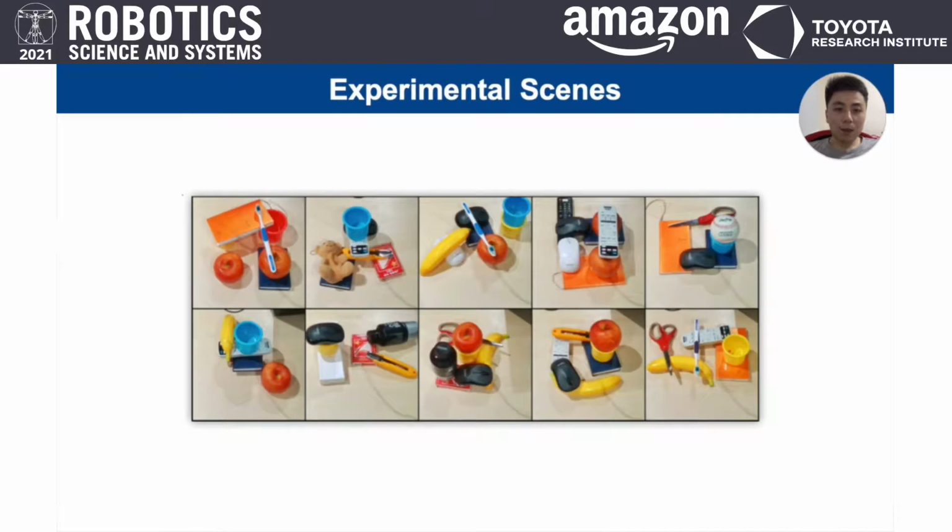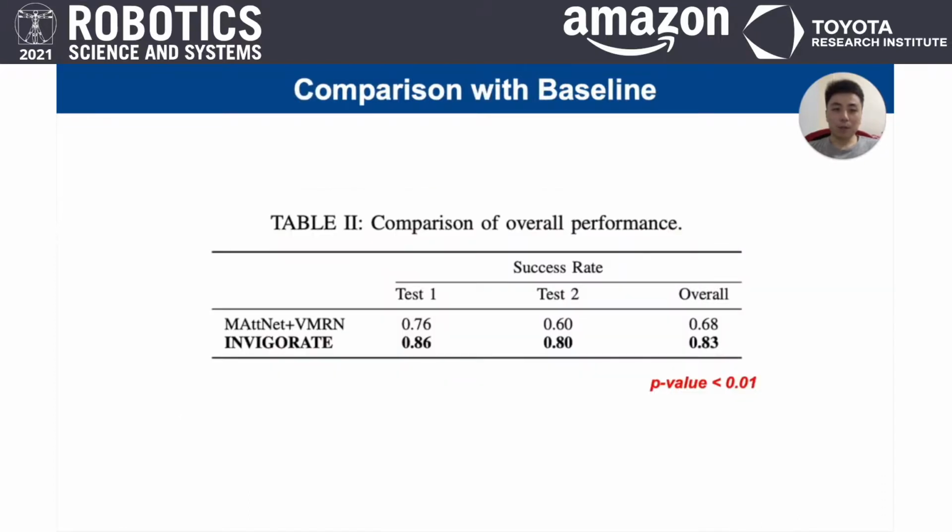We validate our proposed method in 10 clutter scenes. For each scene, we recruit 10 participants to interact with the robot. Each participant is required to describe one object freely in their own words. For example, "pass me the book on top." This table shows a comparison between INVIGORATE and the one-shot baseline, benefiting from the interaction and planning. Our method outperforms the baseline significantly with p-value less than 0.01.